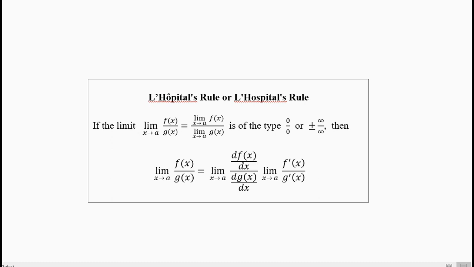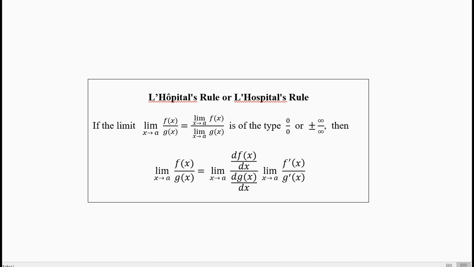The S and the H both are silent, you call it L'Hopital rule. Now if the limit of the fraction f divided by g, x going to a, you can write it as limit of f, x going to a, divided by limit of g of x, x going to a.